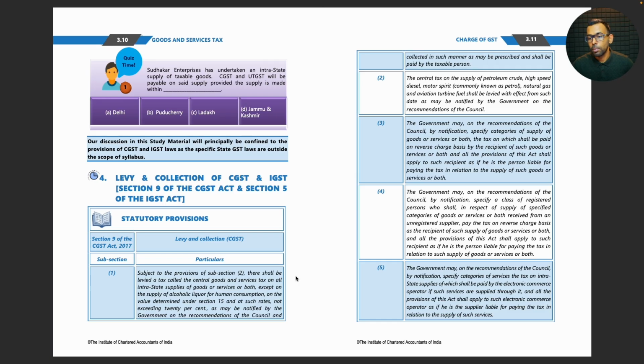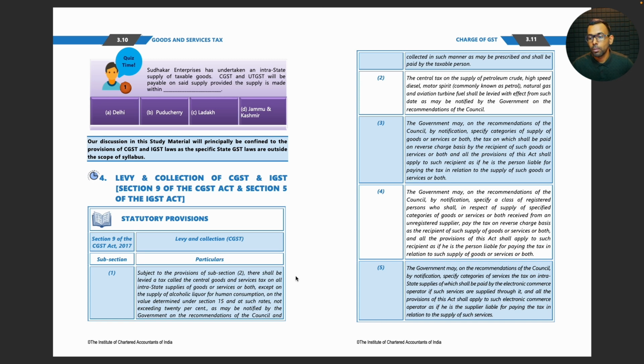Subsection 2. Central tax on the supply of petroleum crude, high-speed diesel, motor spirit, natural gas and aviation turbine fuel shall be levied with effect from such date as may be notified by the government on the recommendations of the council.